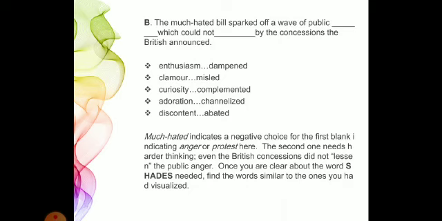We got to know the tone of the sentence. The people were not happy. That means some kind of negative word will be filled in here. Let's see the examples. First one is enthusiasm and dampened. So enthusiasm is a lively word. It's a happy word. But here we should remember we need to fill in the negative word. So this point will be eliminated, but let's see the meaning. Enthusiasm means utsaha, euphoria, passion or zeal for something, umang, excitement. Second one is dampened. To dampen something means disheartened, daunted, tar ho jana kisi cheez se. This point is eradicated. We'll eliminate this one.